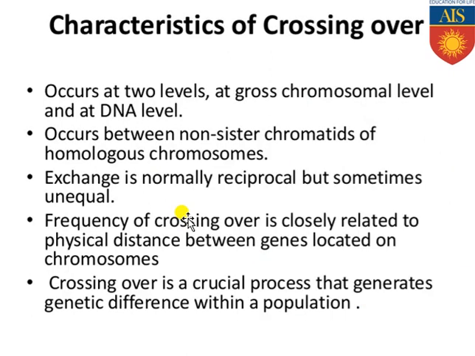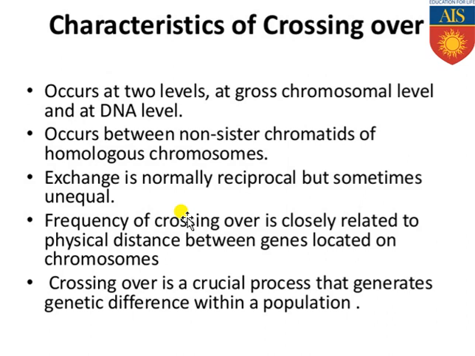So let's see the characteristic features of crossing over. It occurs at two levels. At the gross chromosomal level crossing over can take place, as well as at the DNA level. It occurs between two non-sister chromatids of the homologous chromosomes, always between non-sister chromatids, because they look structurally similar, but there may be allelic differences present. For that reason the exchange always happens between non-sister chromatids of homologous chromosomes.